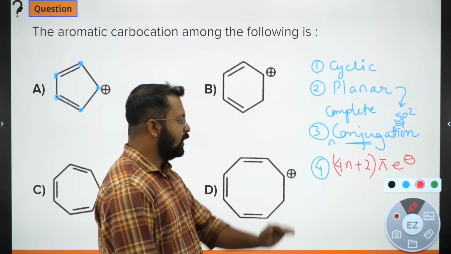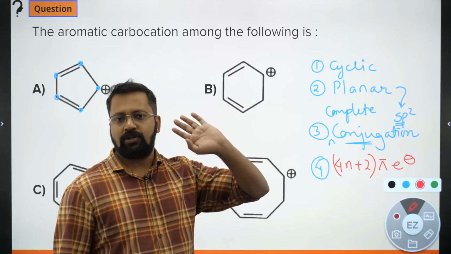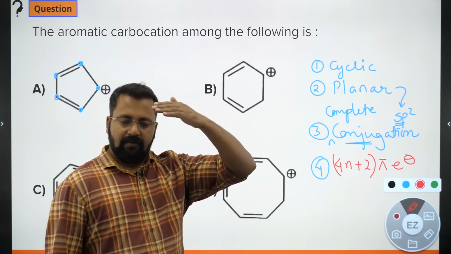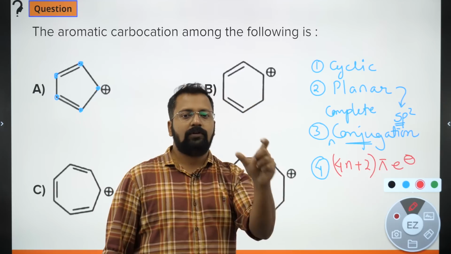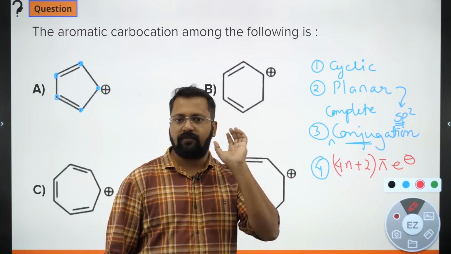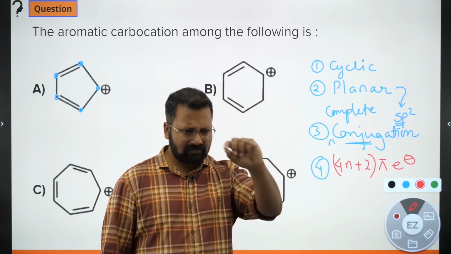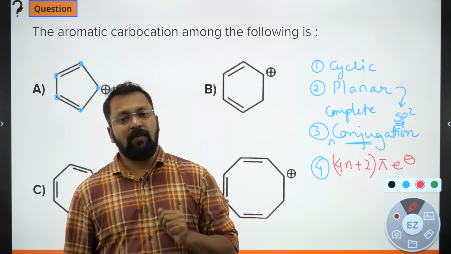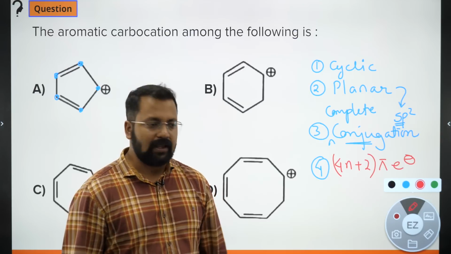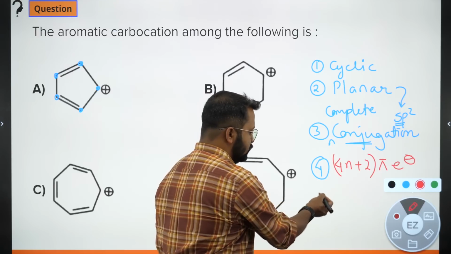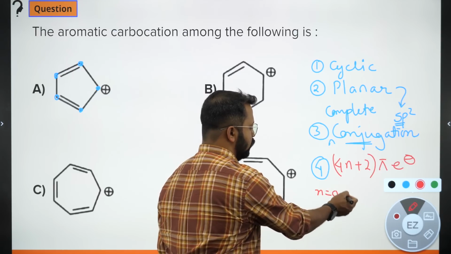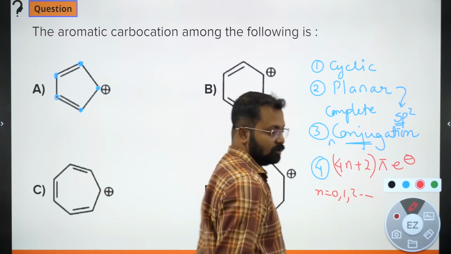ठीक है, सो रिंग के अंदर कोई भी इलेक्ट्रॉन कॉन्जुगेशन कर रहा है, चाहे वो whether it has come from a double bond, whether it has come from a lone pair, whether it has come from a negative charge, all would be counted as pi electrons. N can be 0, 1, 2, so on and so forth.